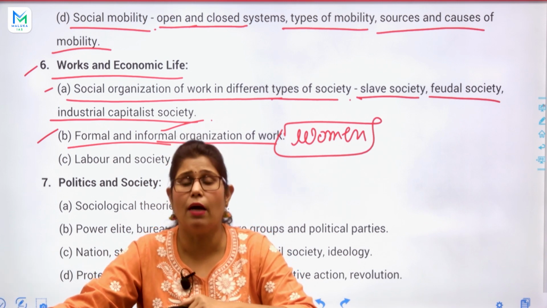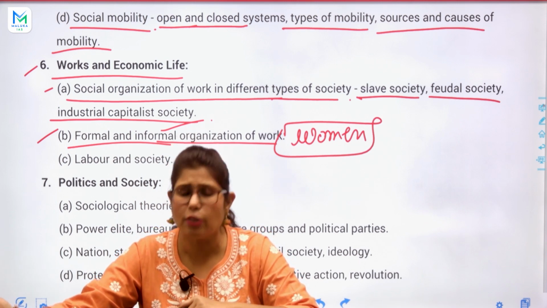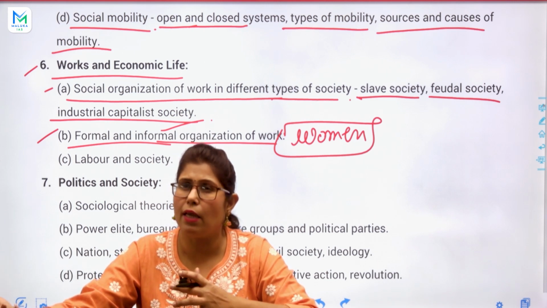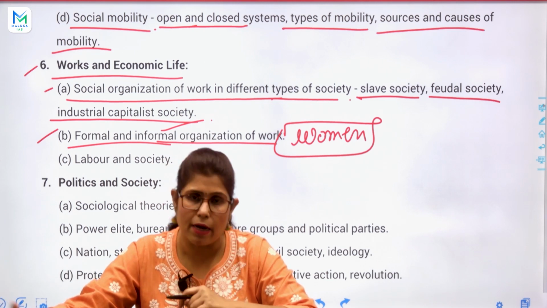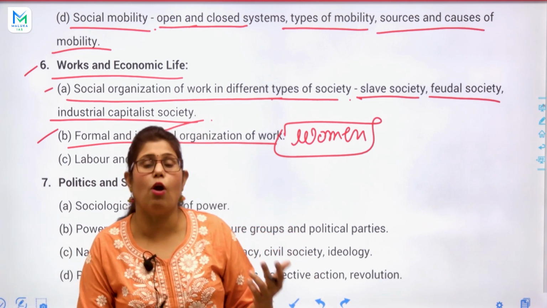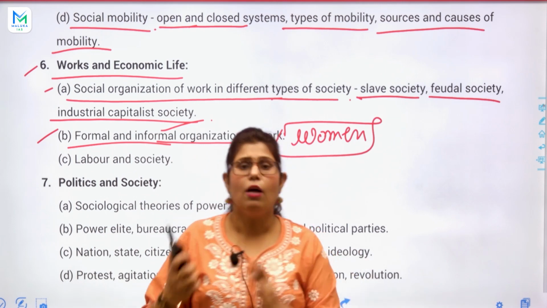This question came in the Indian society part, I think in 2021, in the Indian society paper. How is the gig economy affecting women? That was the question.